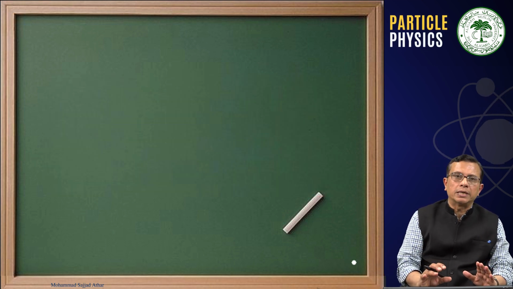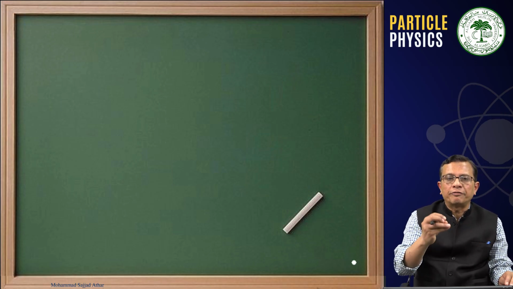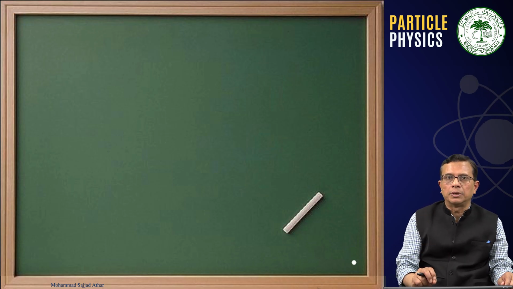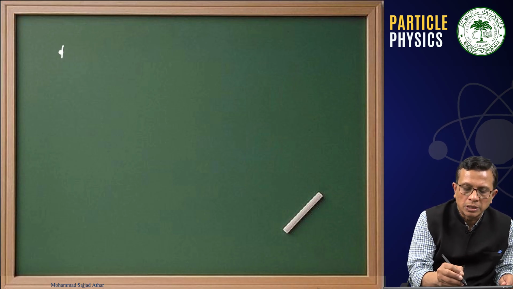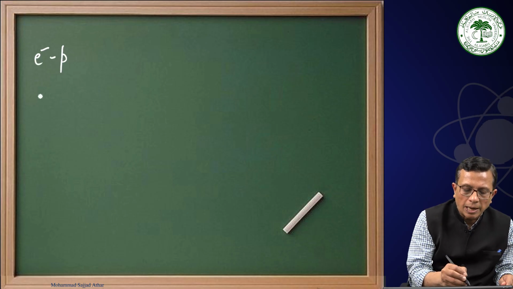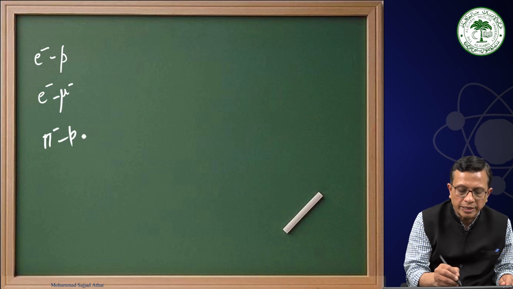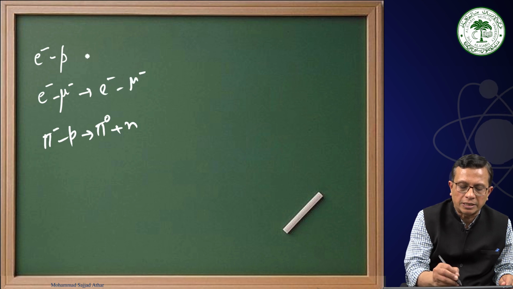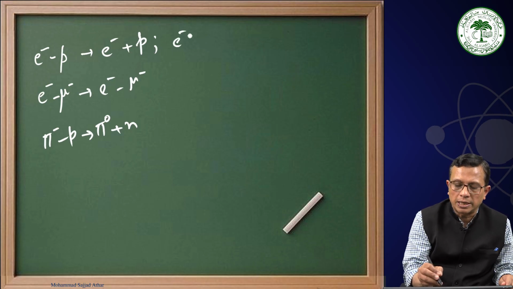The important point is that when we are talking about the interaction of electron with muon, for example, or electron with proton, then the scattering cross section, for example, electron proton scattering, electron muon scattering, or pion proton scattering giving rise to pi 0 n. Here we have electron and muon in the final state, here electron and proton in the final state, or electron plus neutron plus pi plus in the final state.